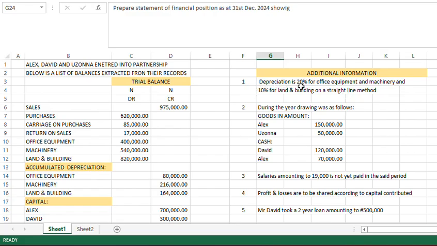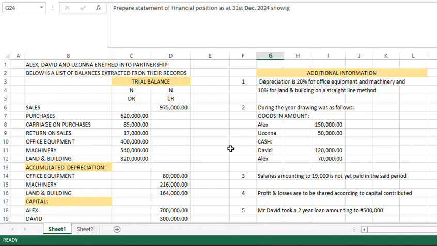But they said depreciation is 20%. To get the number of years from a percentage, you just have 100 divided by 20, which gives you 5 years for office equipment and machinery. And 10% for land and building is 100 divided by 10, which gives you 10 years for land and building. So on a straight line method, cost less accumulated depreciation leaves the remaining useful life of the asset. But just to be on the safe side, cost over number of years gives you the depreciation cost for each year. Do you get? You just extract the one that is for that year.